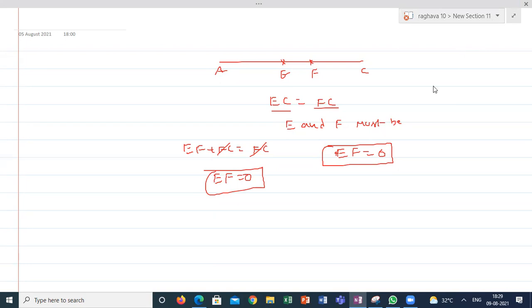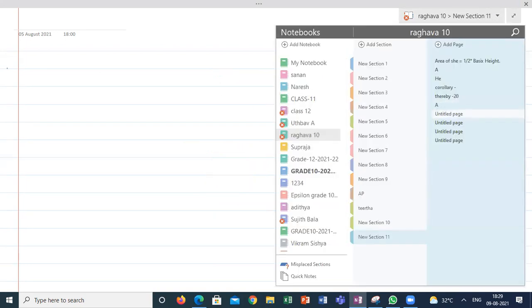Now, I'm moving to the next theorem. Internal bisector of an angle of a triangle. First, we'll look into the statement.